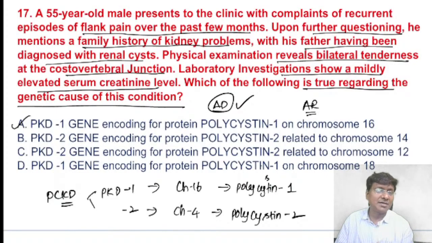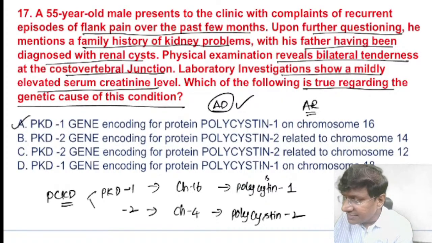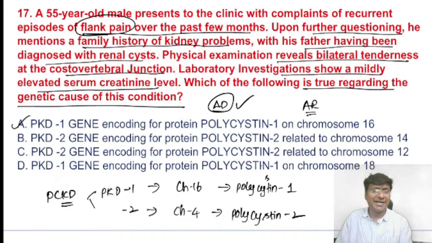What is the common clinical presentation in these patients? Because of enlargement of the kidney, there is stretch of the fascia of Gerota, which results in pain in the loin area. So these patients present with recurrent flank pain. They are also at increased risk of uric acid stones. Uric acid calculi are very common in polycystic kidney disease, and that also contributes to the loin pain or flank pain.